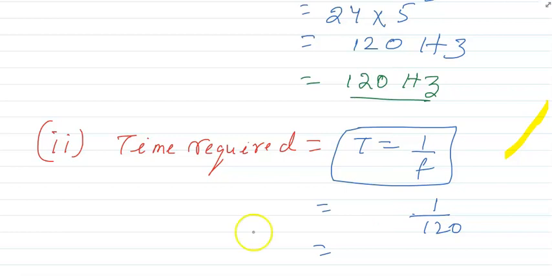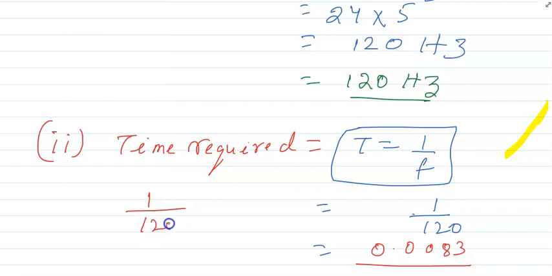Tell me the divide. How much is coming? It is coming 0.0083. Completed. No, 1 by 120. I am just dividing 1 by 120. See, 1. Have you got it? This divide. Tell me, is the answer matching?